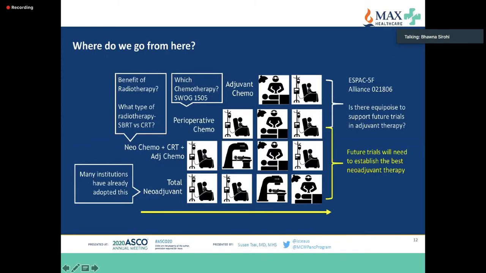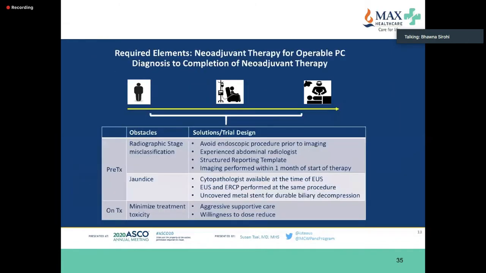Or you can have chemo, radiation, followed by chemo, surgery, followed by chemo. So all of these strategies, like we discussed in rectal cancer, so total neoadjuvant therapy is where we are heading towards in pancreatic cancer.